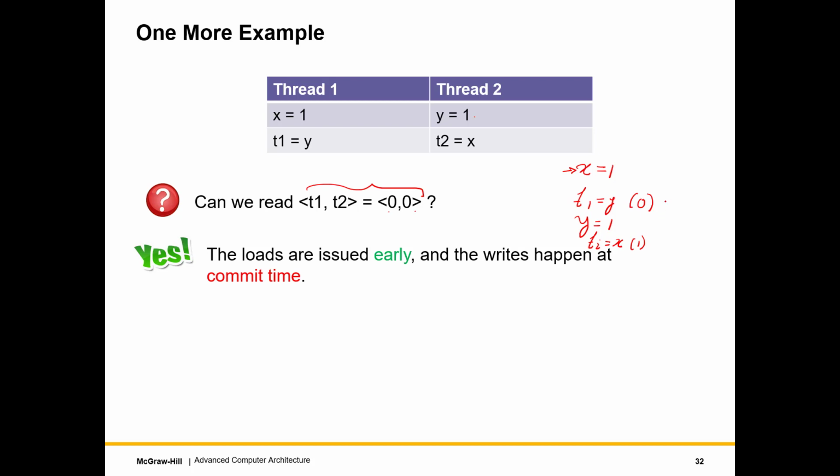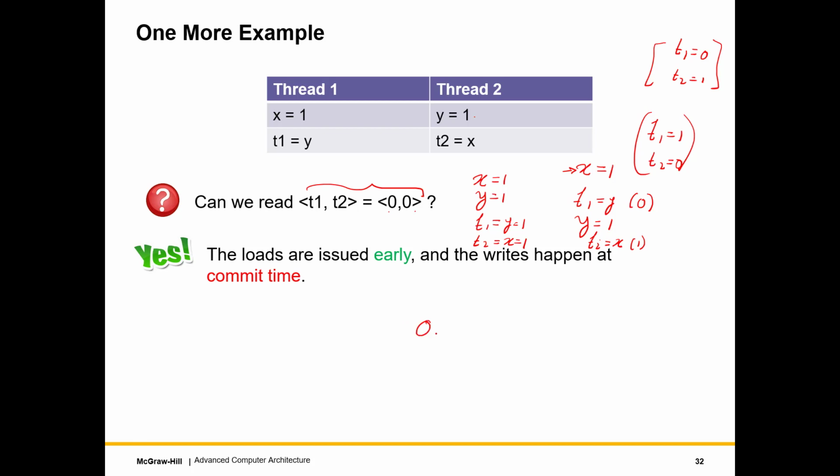So you can try it the other way. In this case, T1, which is y, is 1 and T2 is 0. You can always have another execution where T1 is equal to 0 and T2 is equal to 1. We can always have another execution where we do x equal to 1 first, y equal to 1, because as I said, they can interleave in many different manners. And then we read T1 is equal to y, which is equal to 1, and T2 is equal to x, which is equal to 1.